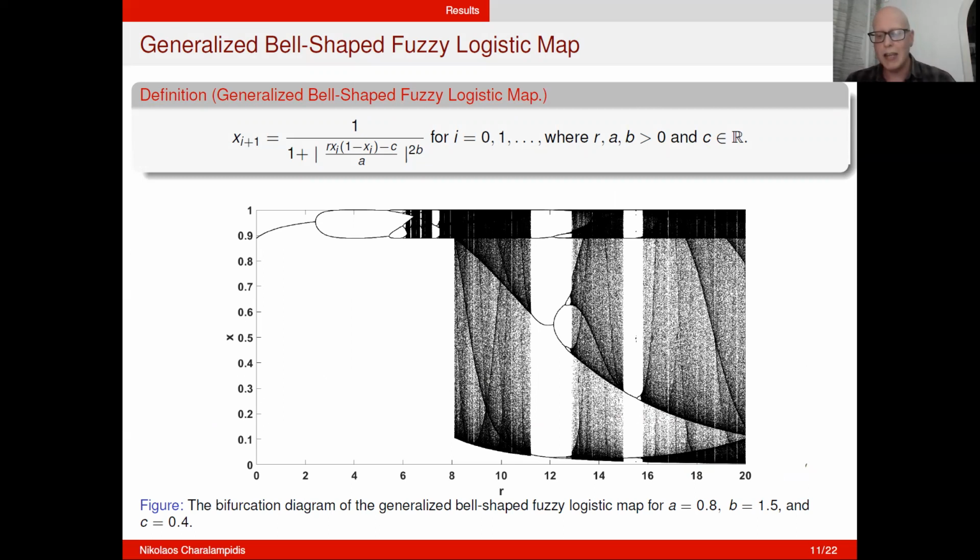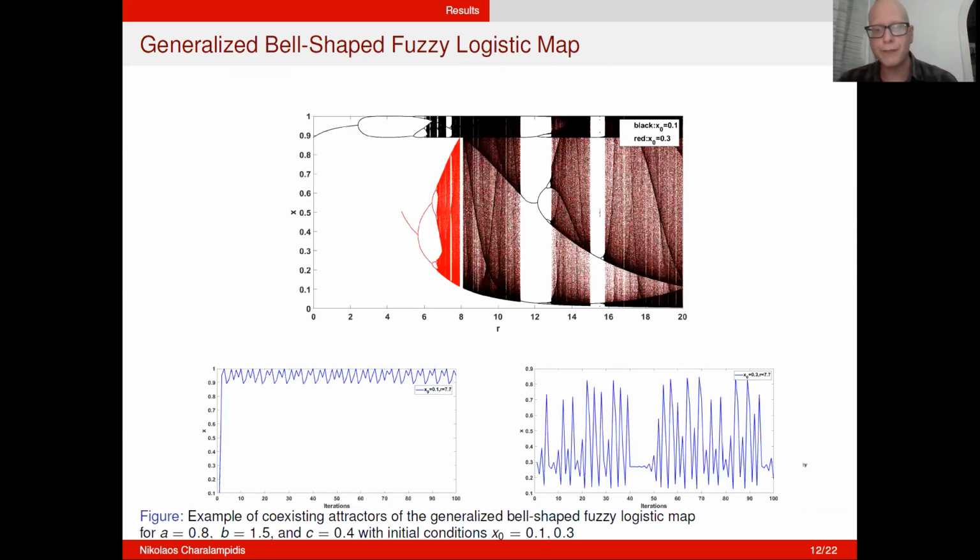Furthermore, similarly to the logistic map, in most cases, the system enters chaos through a period doubling route. And in addition, it is easy to observe the phenomenon of crisis. The small windows here that you see in white are the phenomenon of crisis, meaning that the system exits suddenly out of chaos.